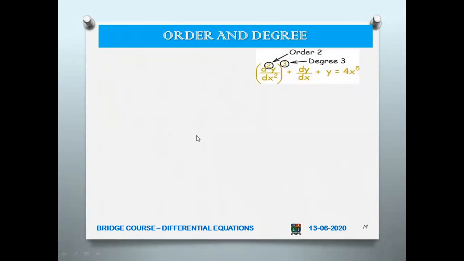Now, what is order? Order is the highest derivative, whether it is the first derivative, second derivative or third derivative. That is called the order. This 2 is called the order. And degree is whichever power the highest derivative is raised to. If you have (dy/dx) whole cube, then the highest derivative is raised to power 3, and that is called the degree.